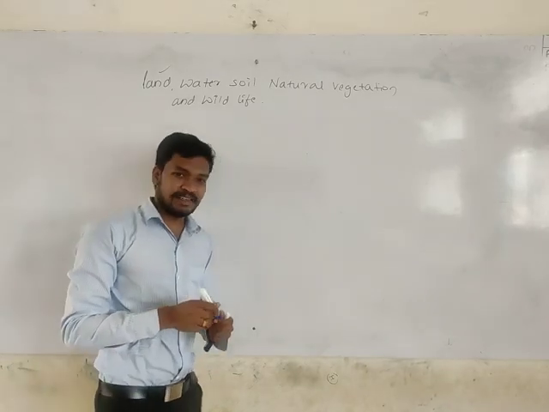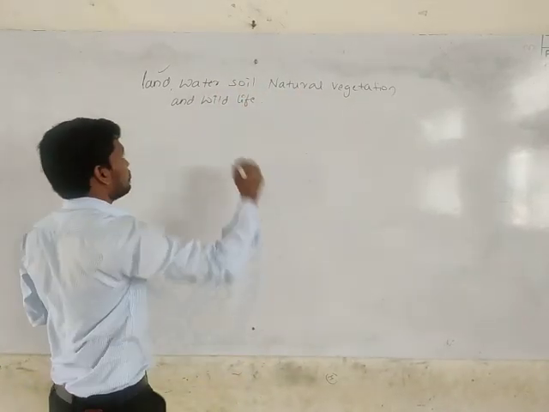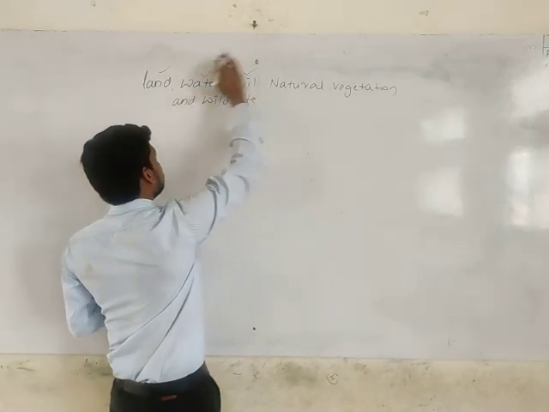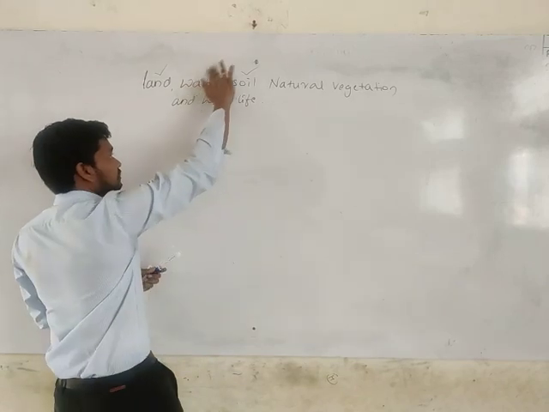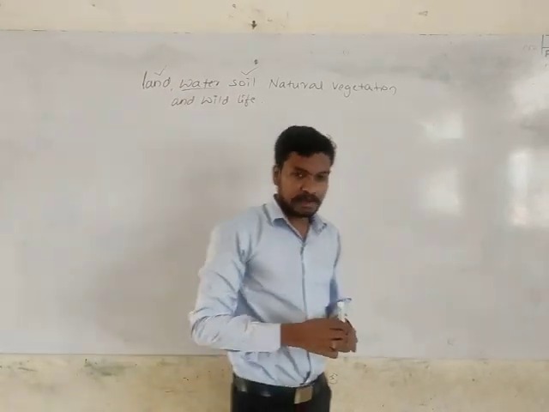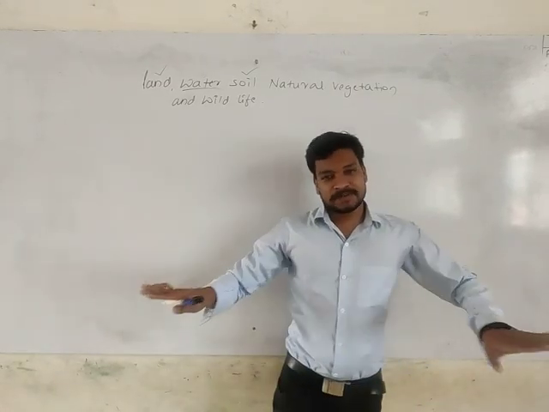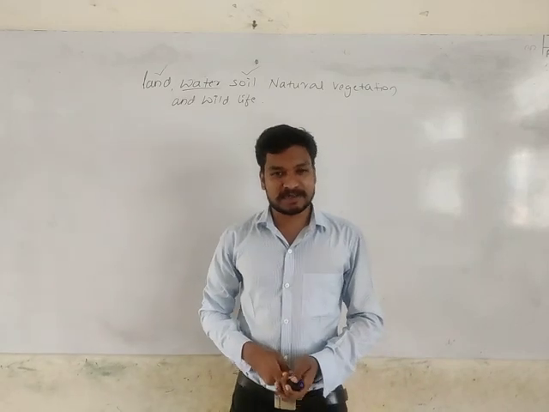As we discussed earlier, these are all examples of natural resources. Then water, then about soil we discuss. In the last class we were discussing water. How many percent of our earth's surface is covered by the water? Yes, 70% of our earth's surface is covered by water.